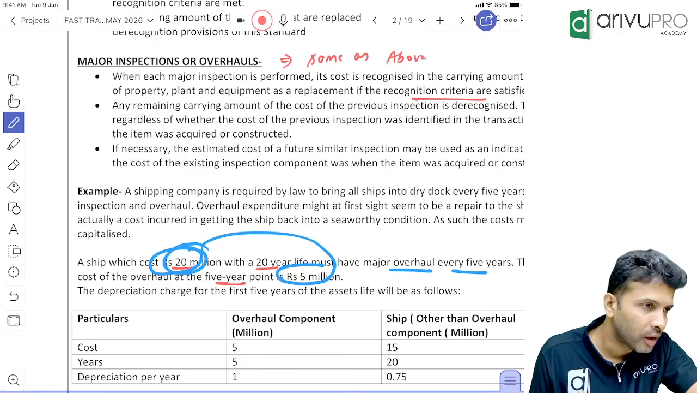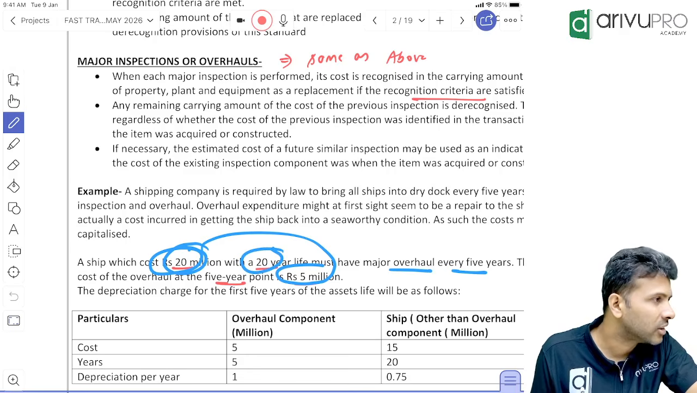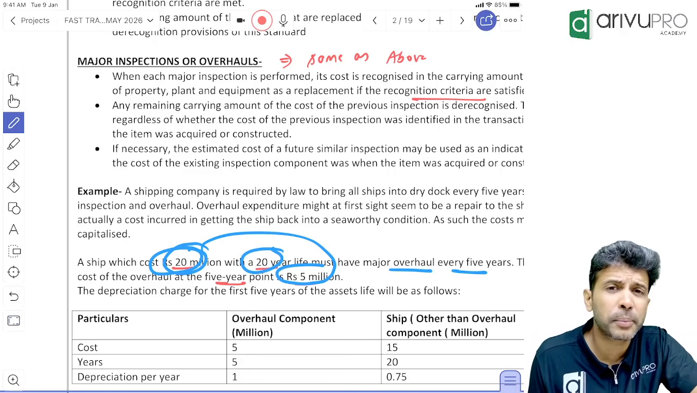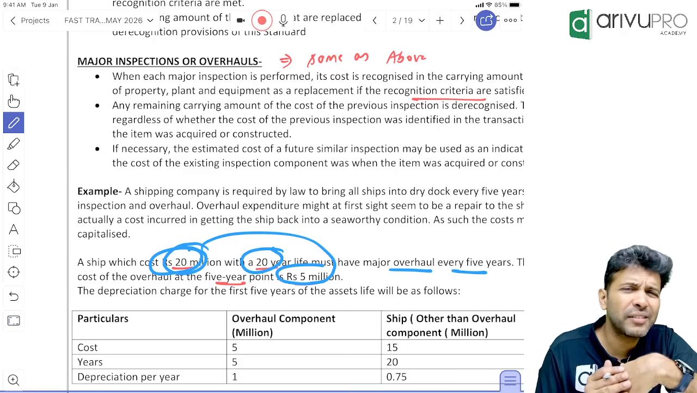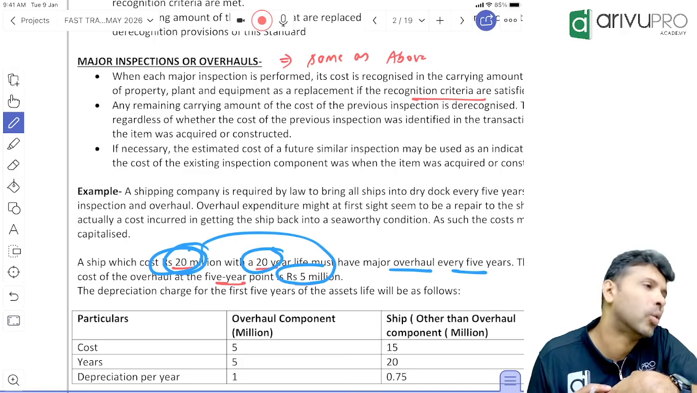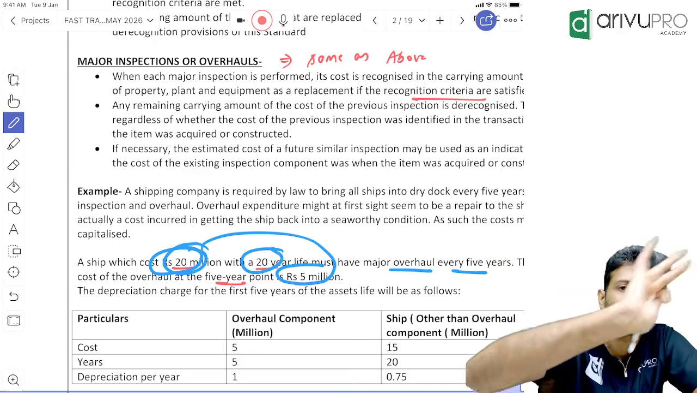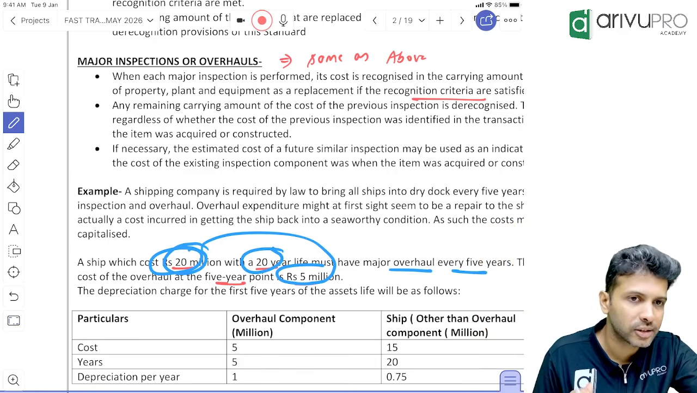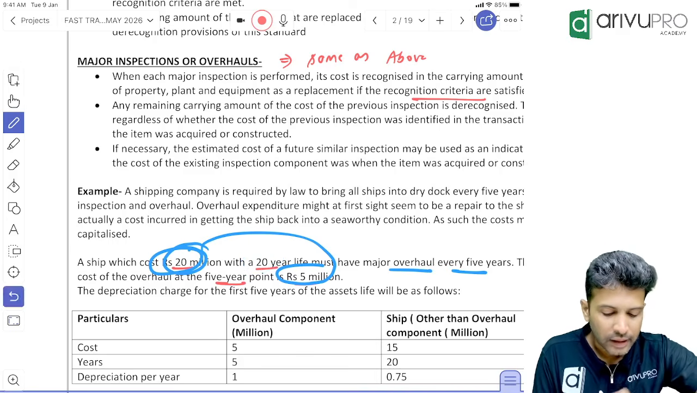Understood? Other parts of the ship will last for how many years? 20 years. Inspection charges, will you depreciate over 20 years or 5 years? 5 years. This again we call component accounting. The inspection's useful life is only 5 years. The others' useful life is 20 years. Done now. Correct? Okay, that means you calculate depreciation for me.